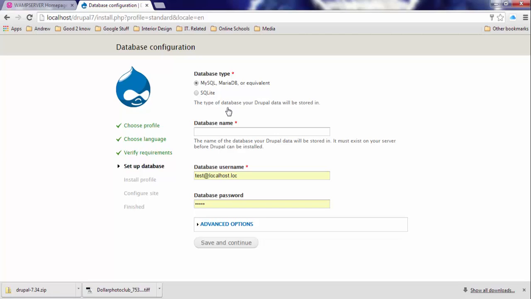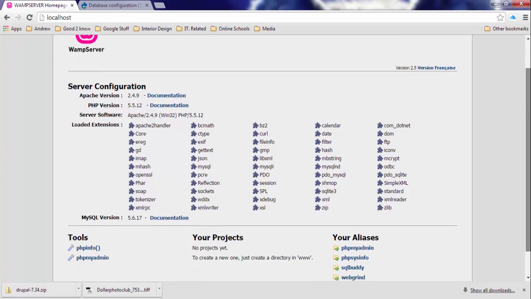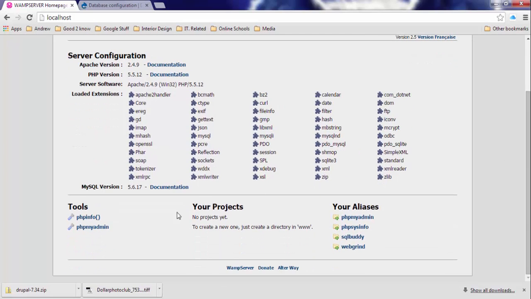Now it's asking us for a database name, username, and a password. Before we enter the database name, we want to create one. So let's go back into the WAMP server page, scroll all the way down, and go into phpMyAdmin.